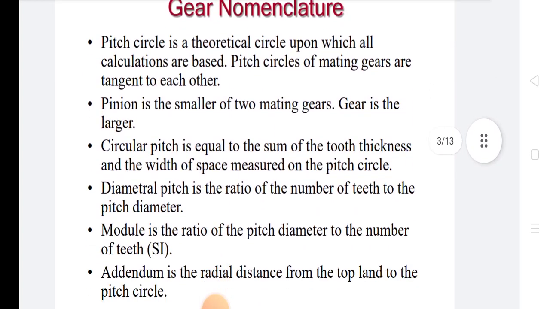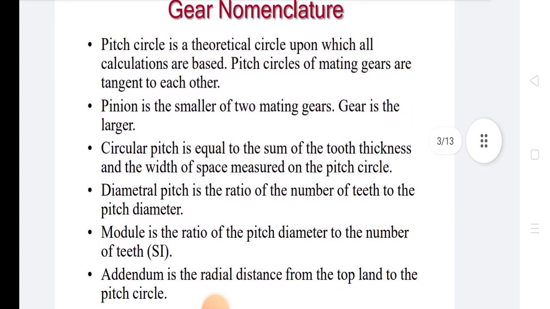In gear nomenclature, the pitch circle is a theoretical circle upon which all calculations are based. Pitch circles of mating gears are tangent to each other. The pinion is the smaller of two mating gears. The gear is the larger.